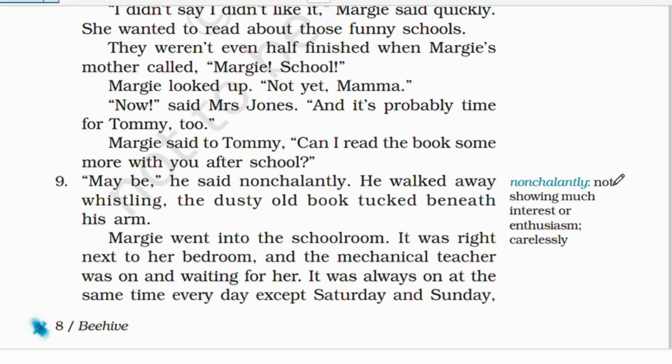And for your information, there's this word that is used, nonchalantly. Now, what is nonchalantly? It's like not showing much interest or enthusiasm, right? It's just carelessly. He's just walking away. And then Margie went into the schoolroom. It was right next to her bedroom, and the mechanical teacher was on and waiting for her.